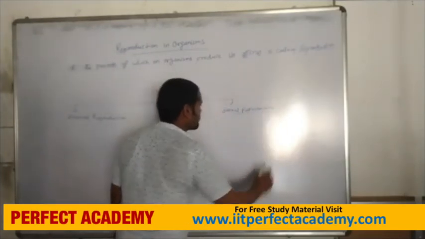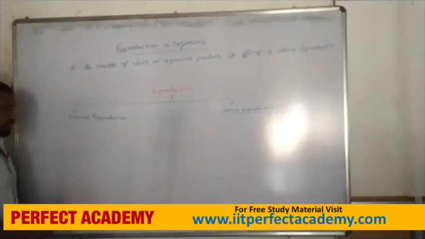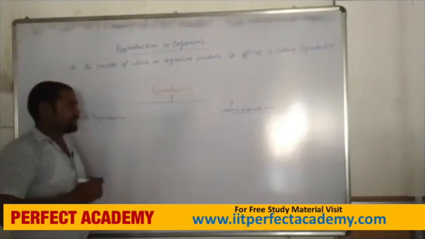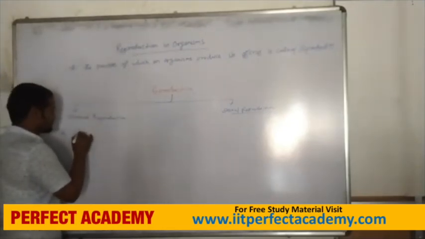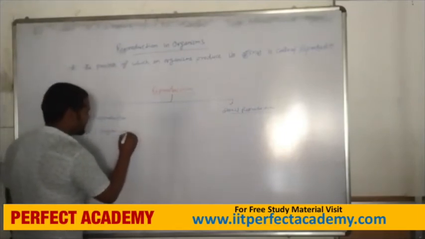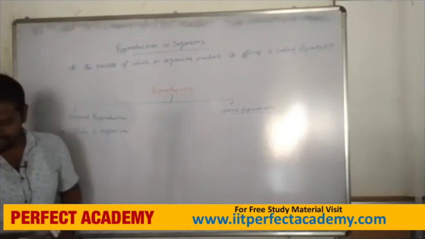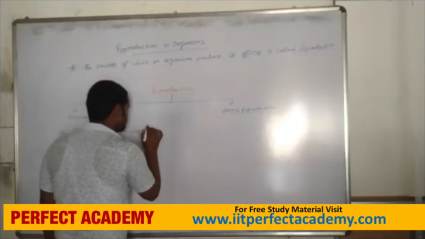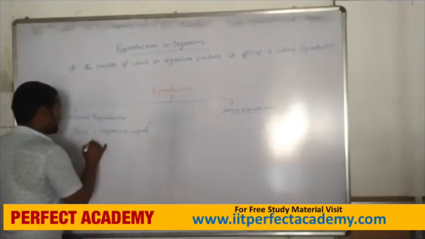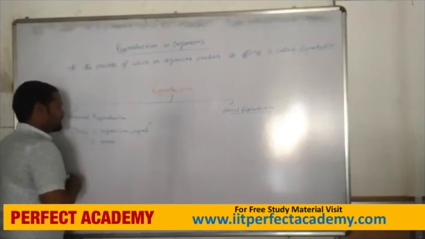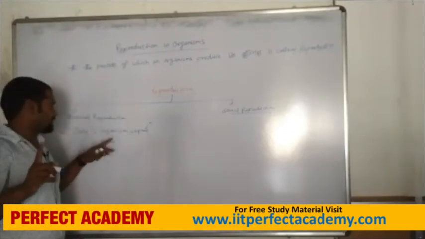In asexual reproduction, only one organism reproduces. This is called a single parent requirement.